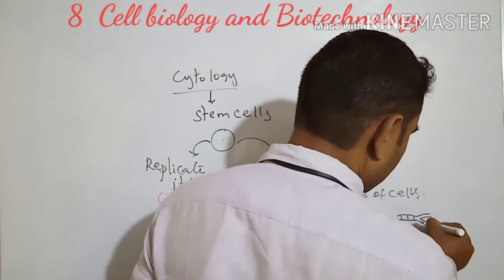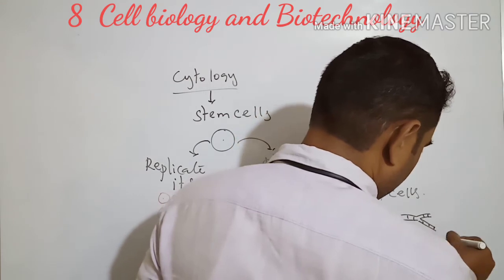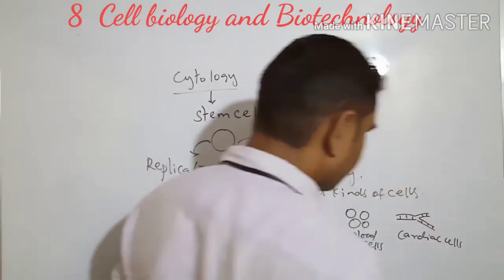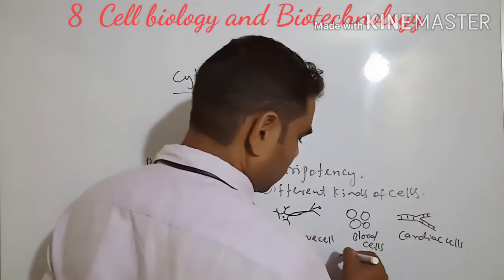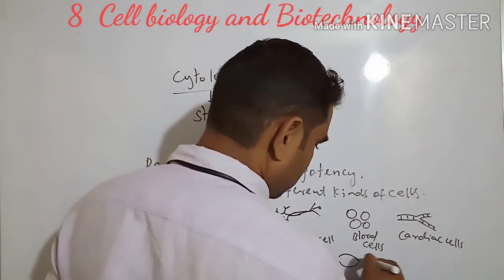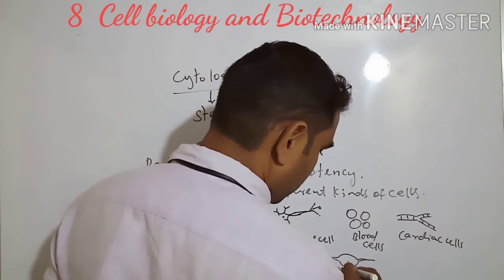Cardiac cells. Muscle cells. See this one, muscle cells.